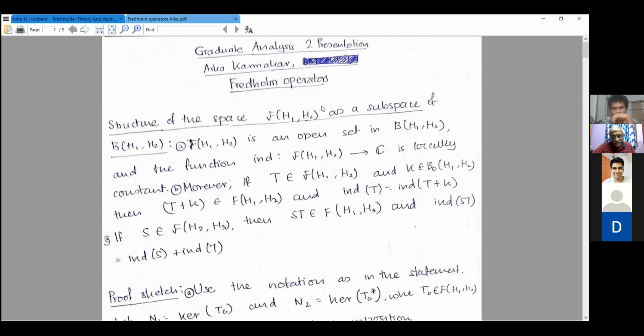So you know that this Fredholm operator looks like, up to conjugation, identity plus some compact operator. So if you topologize B(H1, H2) with the norm topology, it is a natural question to ask how the space F(H1, H2) looks like, and what is the value of the function index? Is it locally continuous, or is it like the rank operator? So we'll answer this question by this theorem first. It's an open set in B(H1, H2).